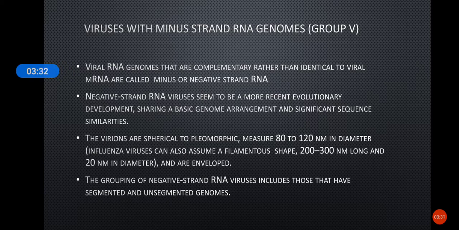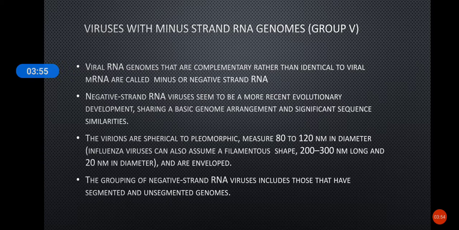So what is minus strand? They are just the opposite, that is the viral genome will have complementary bases to that of the viral mRNA. So they are called minus or negative strand RNA. In these negative strand RNA viruses, the virions are spherical to pleomorphic, and they measure between 80 to 120 nanometer in diameter. There is an exception, that is influenza virus.